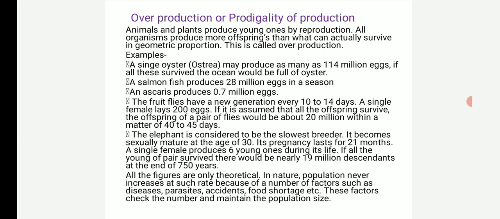Number five, the elephant is considered to be the slowest breeder. It becomes sexually mature at the age of 30. Its pregnancy lasts for 21 months. A single female elephant produces 6 young ones during its life. If all the young of pair survived, there would be nearly 19 million descendants at the end of 750 years.